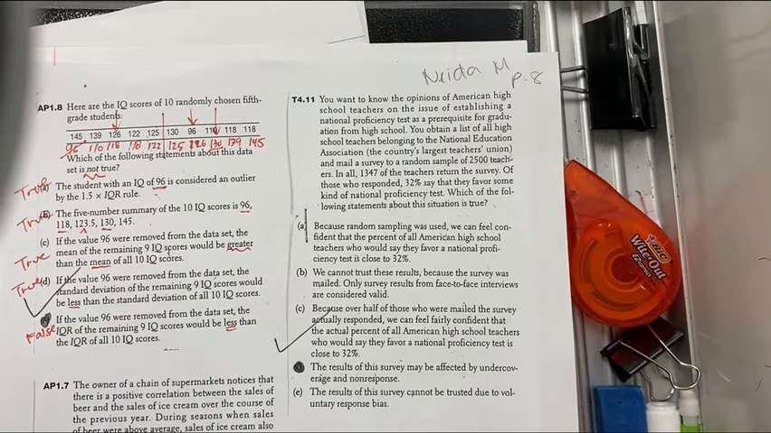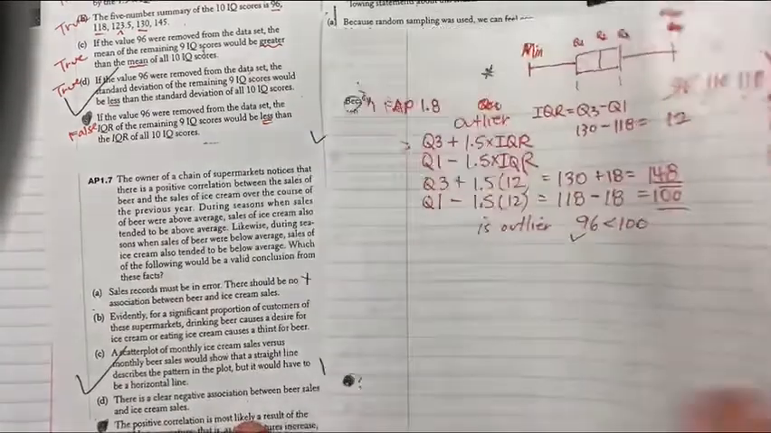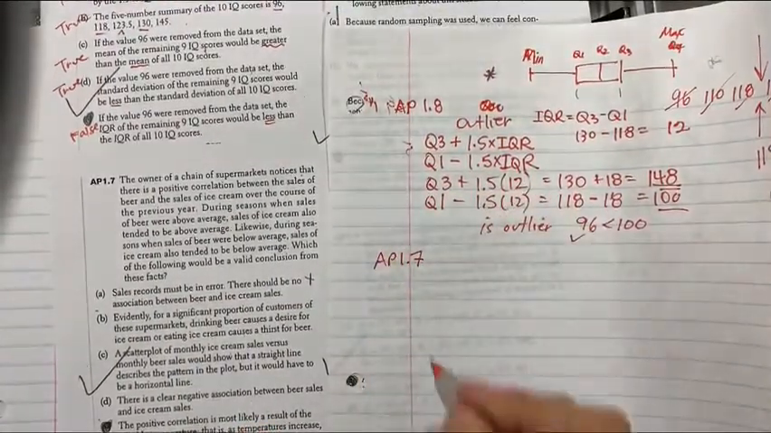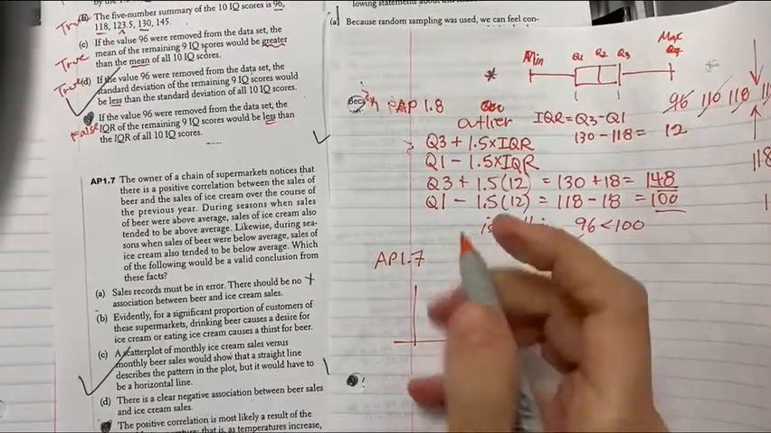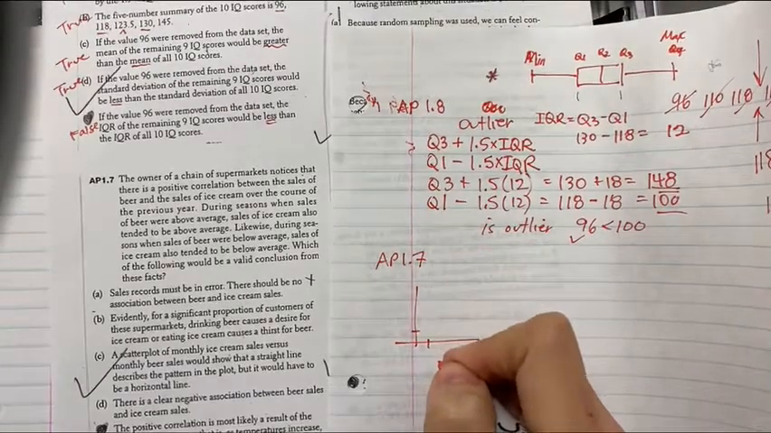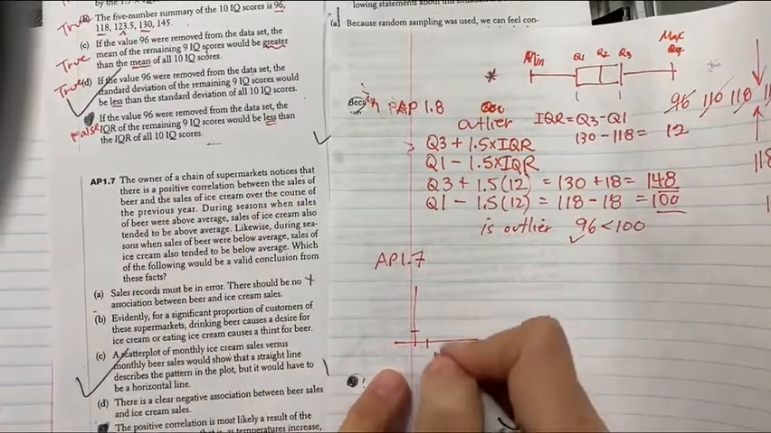Next question. Says the owner of a supermarket chain notices there's a positive correlation between sale of beer and ice cream. Okay, so what do we have here? When I sell beer, so let's say a positive correlation between the sale of beer and ice cream.